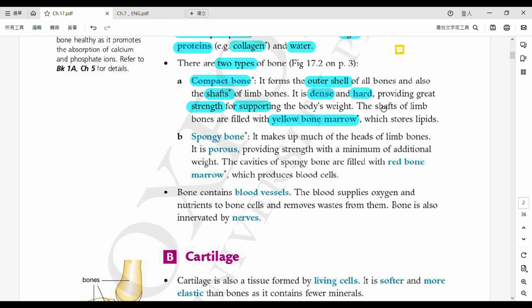As you may notice, I maybe keep on skipping one word. 我可能不斷係 missing out one word，係一隻字不斷唔講嘅。And that word is this limb bones. Limb bones 嘅意思 we'll learn this in a second. Alright. So limb means our hands, our legs. 我哋嘅手手腳腳啦。And since they're like larger bones, you can also understand it as larger bones. 但係我哋嘅 limb bones 嘅 shafts 嘅中間嘅部分 the middle part, then we'll be able to find the yellow bone marrow.